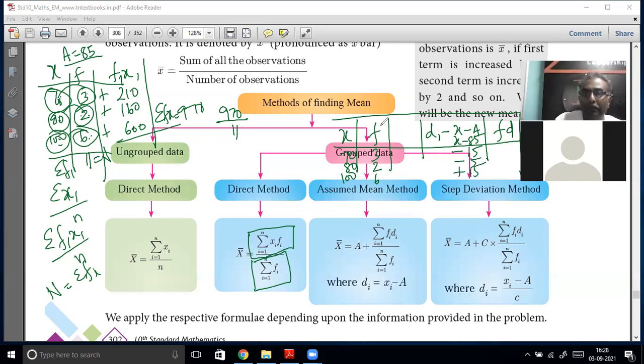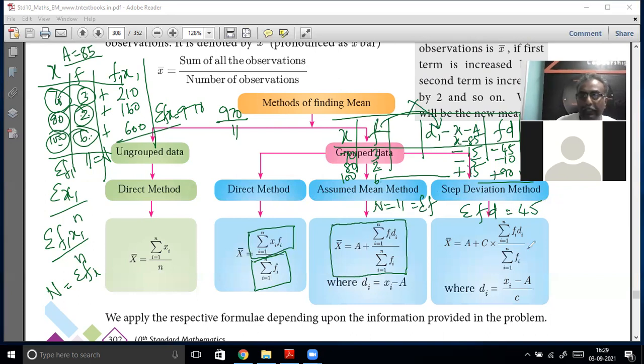Then you have to do f into d. 3 into minus 15, minus 45. 2 into minus 5, minus 10. 6 into plus 15, 90. Then you have to calculate sigma fd. That will be 90 minus 55, that will be 45. Then you have to calculate sigma f again: 6, 7, 8, 9, 10, 11. So n is equal to 11, which is sigma f.